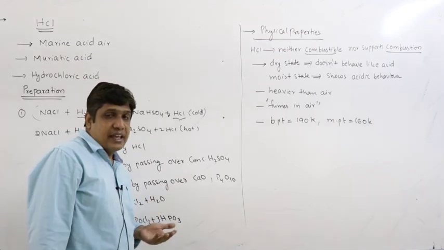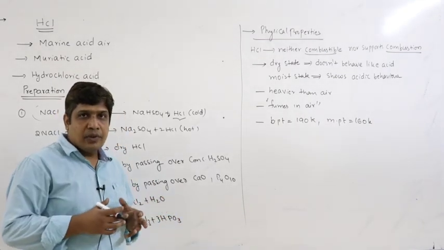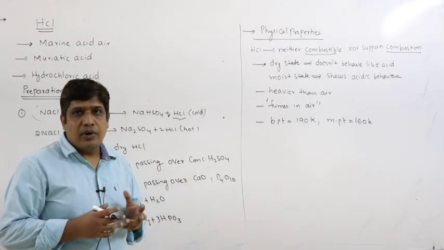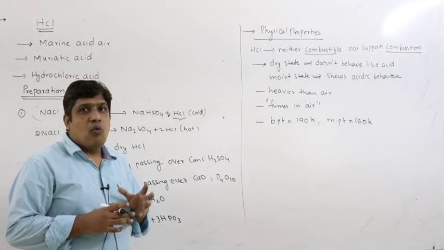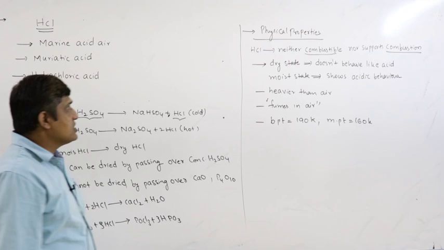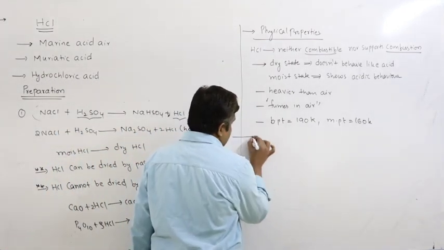It fumes in air, right? What is the meaning of this? HCl has the ability to absorb water. It collects water from the moisture and forms small droplets which appear as white fumes, which we call fuming in moist air. So, coming to the chemical properties.